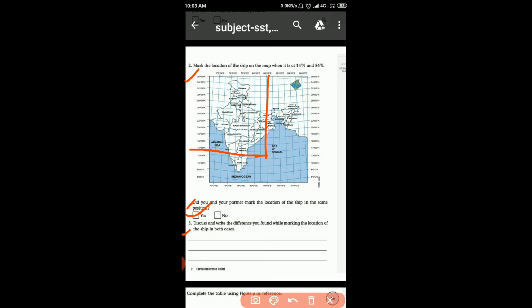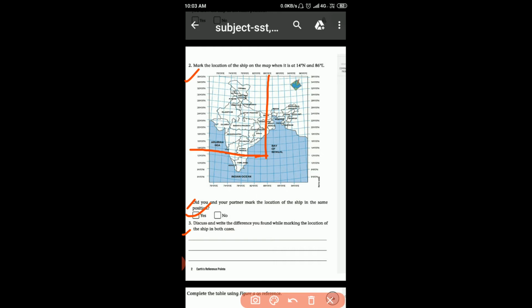Clear to all? What are the differences? The difference is this. In the first case we have little confusion to identify the right location because we don't have any clues to identify, and in the second case we have a guideline to find the right location. So I and my friend easily find out the right location. Clear?